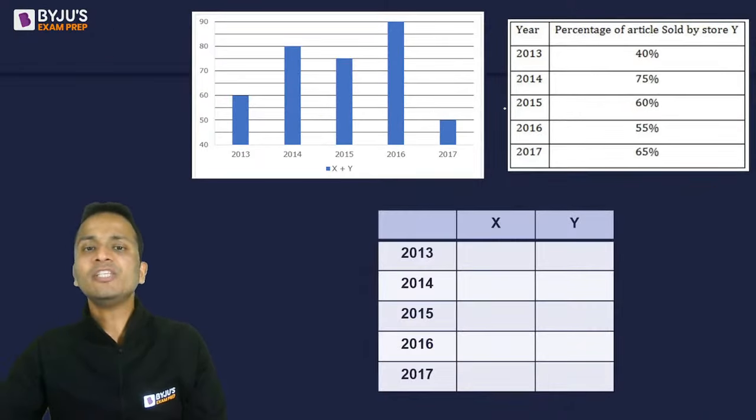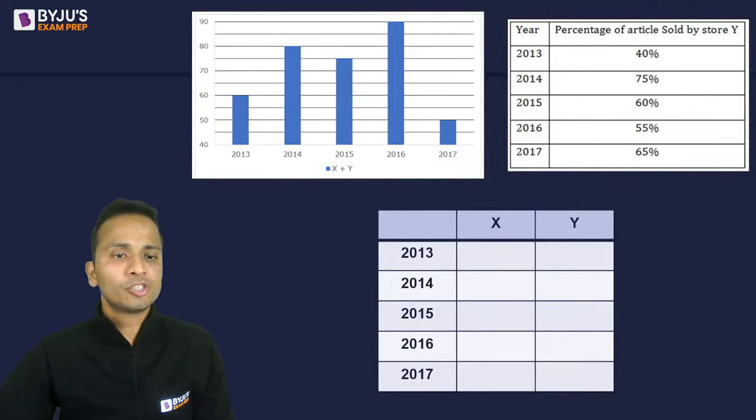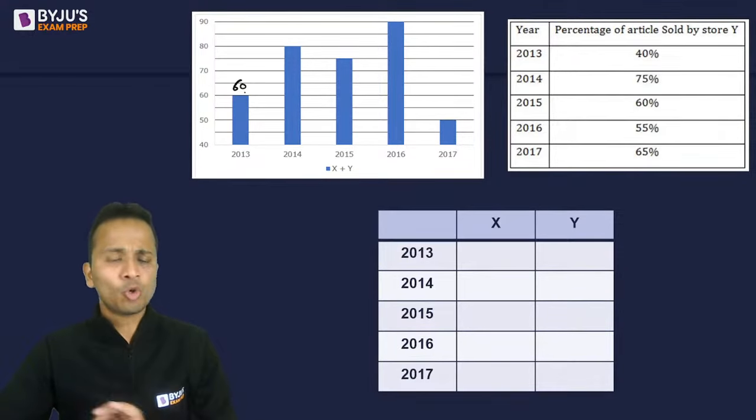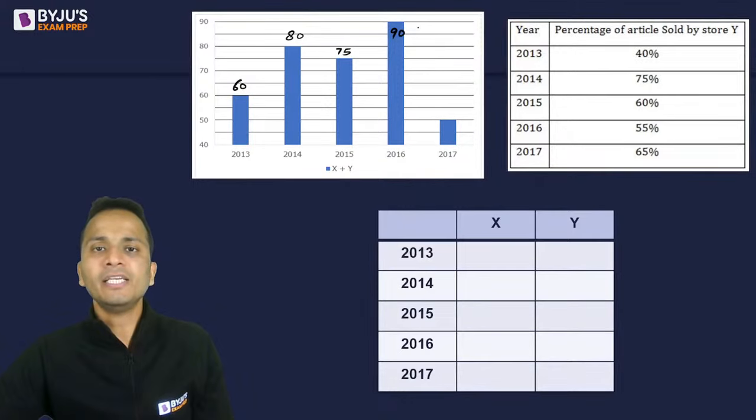So I have these two charts. The first bar graph gives the value of X plus Y. So I will quickly write all these values at the top of the bar graph. So this is 60. The values are easily readable, no problem. 60, 80, 75, then it is 90, and finally the value is 50.